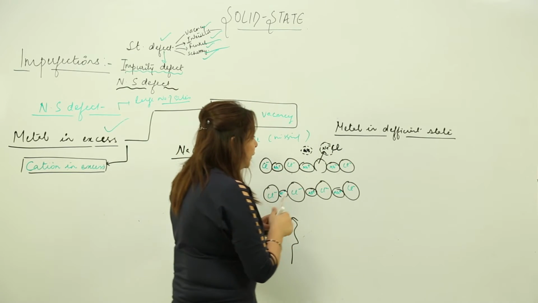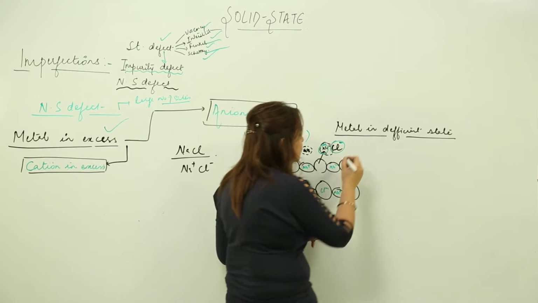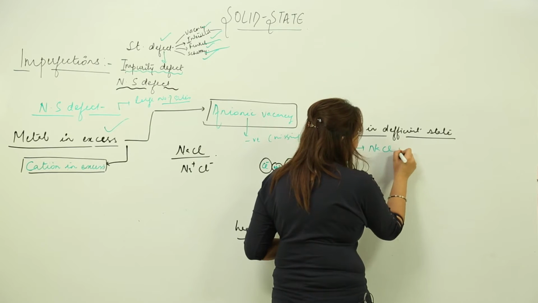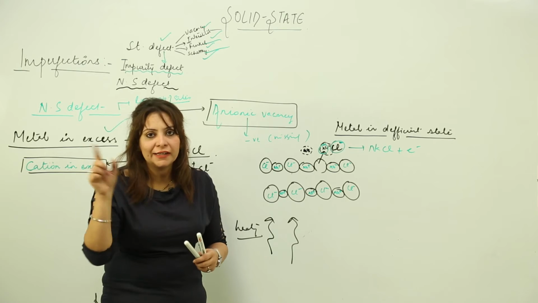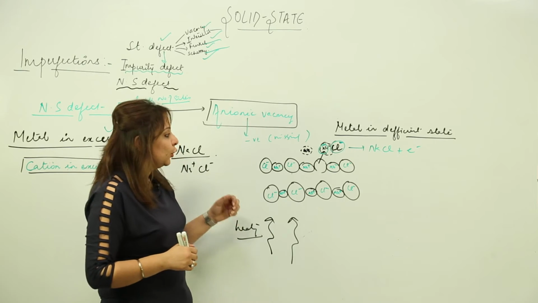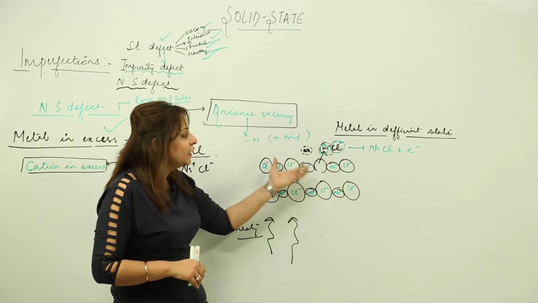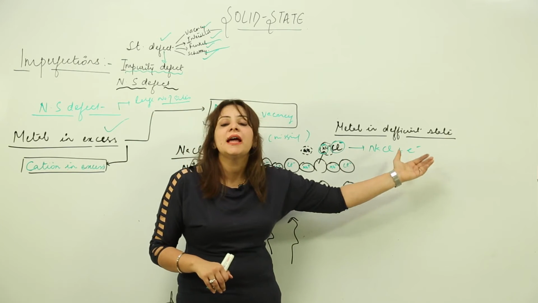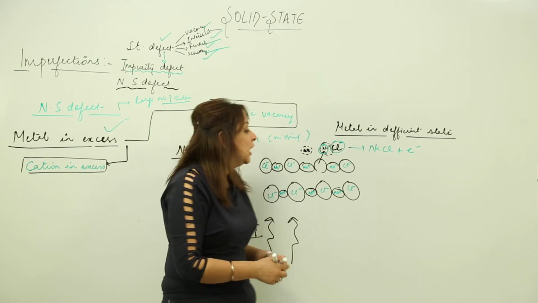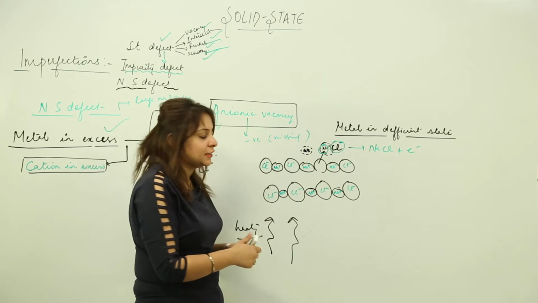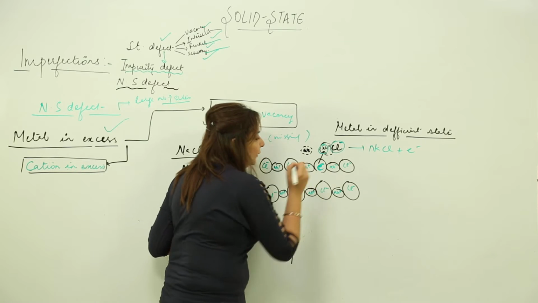But for this combination, because this is Na and this is Cl negative, right. So for them to combine, what has to happen? It will form NaCl and it will release an electron, because Cl was Cl negative. It was having that negative extra electron. So this Cl will leave its space and will combine with Na, and when it combines with Na, it will lose one electron, and that electron will actually travel through the surface and through the crystal, and will occupy the space which is left by the anion.